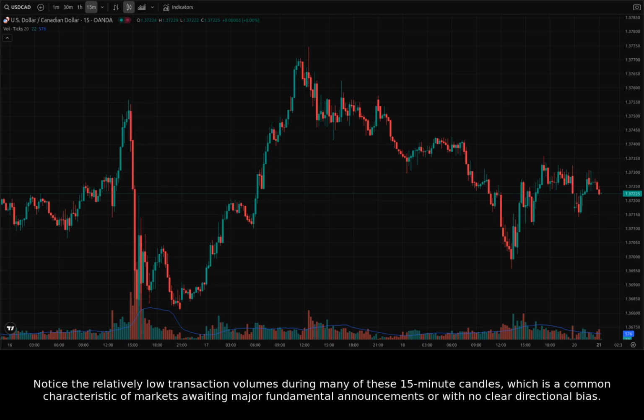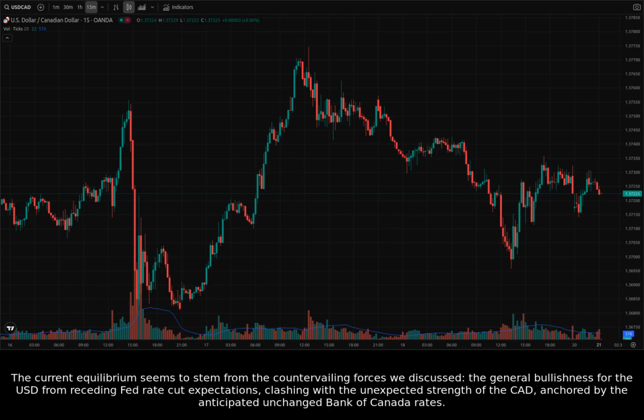Notice the relatively low transaction volumes during many of these 15-minute candles, which is a common characteristic of markets awaiting major fundamental announcements or with no clear directional bias. The current equilibrium seems to stem from the countervailing forces we discussed, the general bullishness for the USD from receding Fed rate cut expectations, clashing with the unexpected strength of the CAD, anchored by the anticipated unchanged Bank of Canada